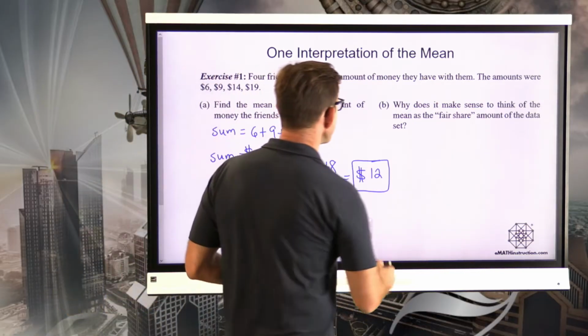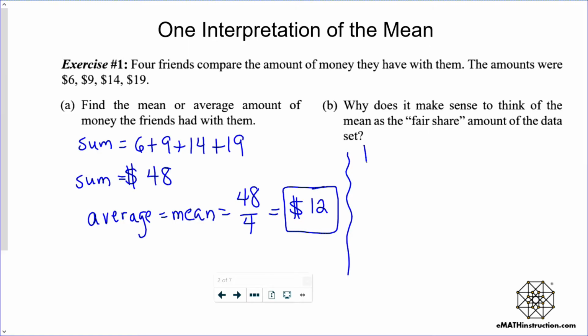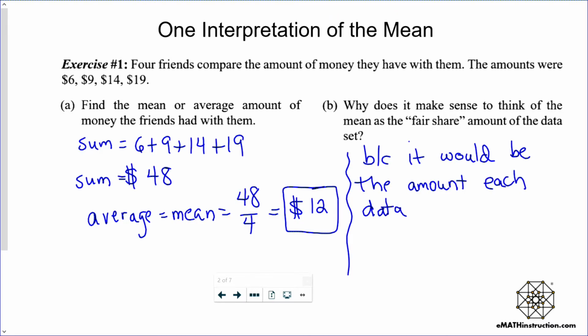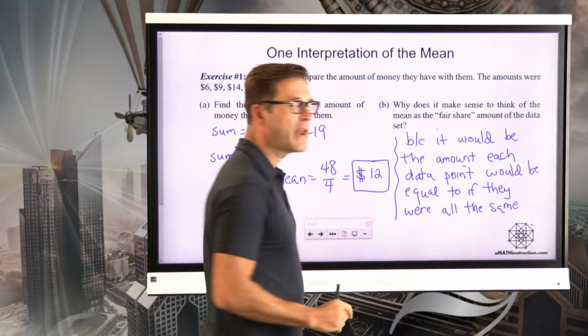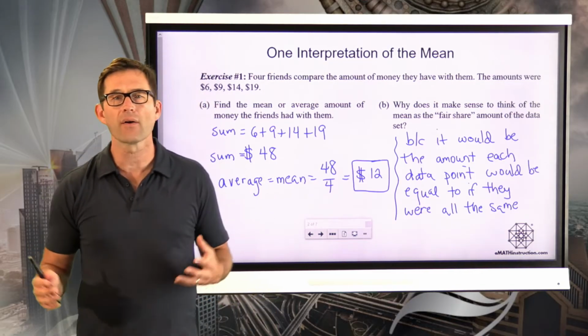So the mean is the fair share amount of the data set because it would be the amount each data point would be equal to if they were all the same. And again, that is just literally because of how we calculate the mean.